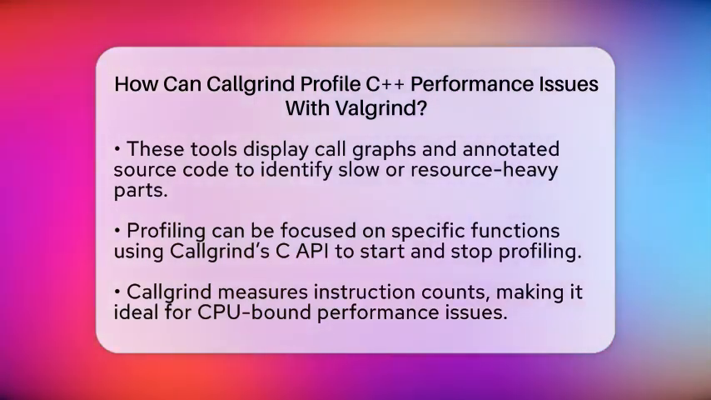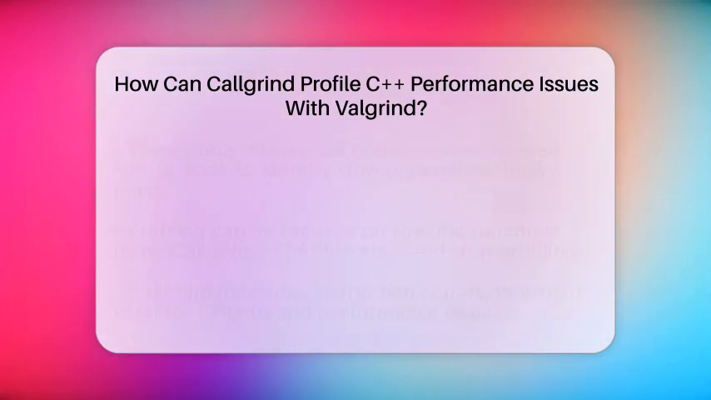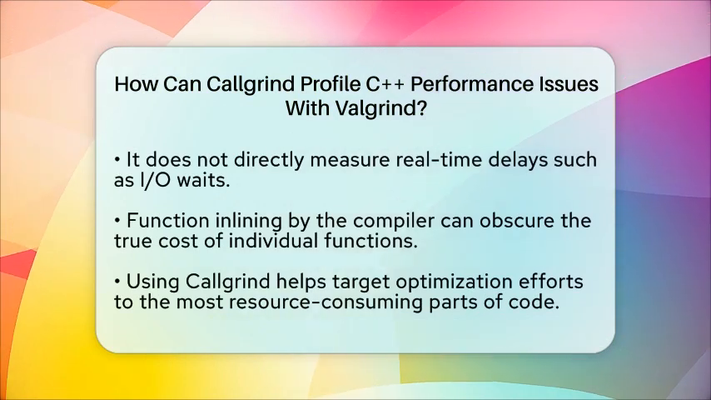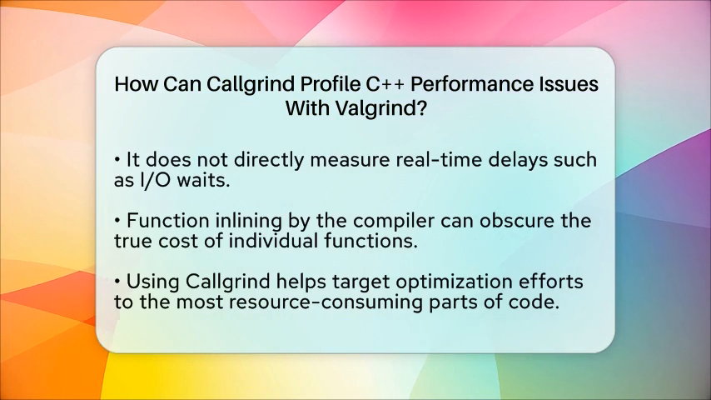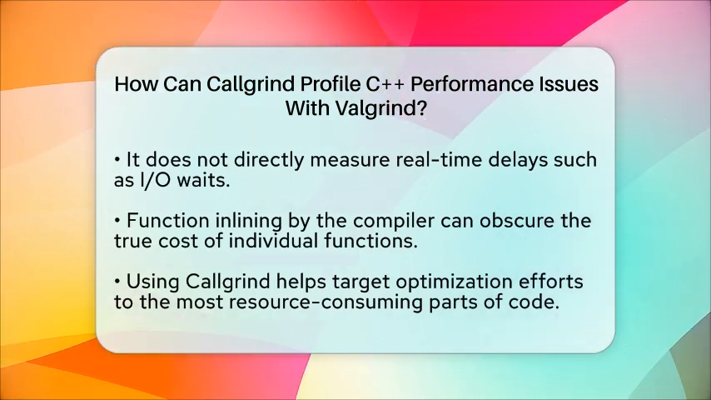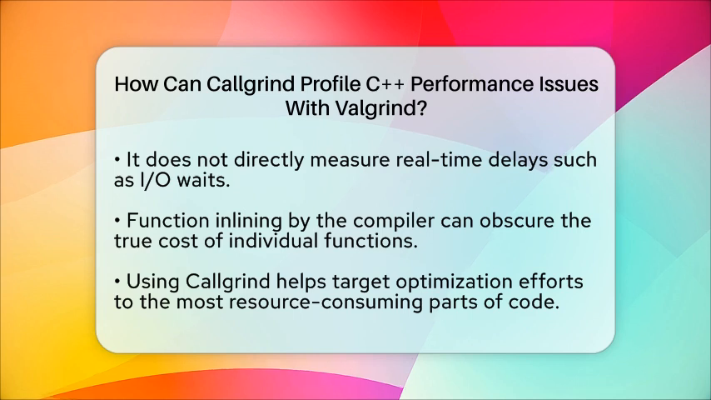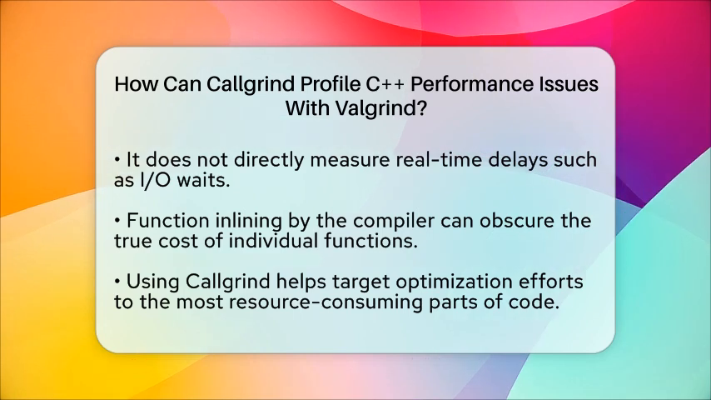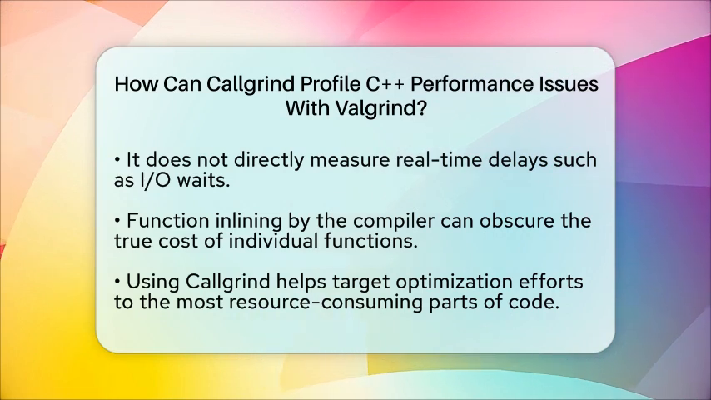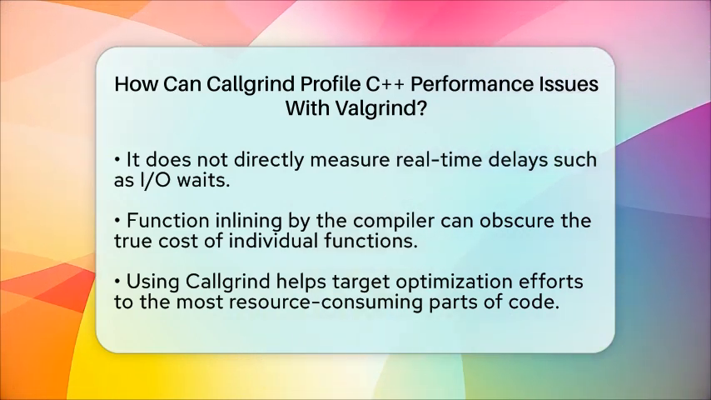Keep in mind that Callgrind measures how many instructions your program executes, not how long it takes in real time. So it's best suited for CPU-bound issues. It does not directly measure input-output delays or waiting times. Also, if your compiler inlines functions, their costs may be merged into callers, which can make it harder to see the true cost of individual functions.